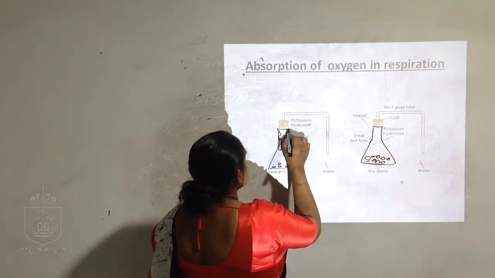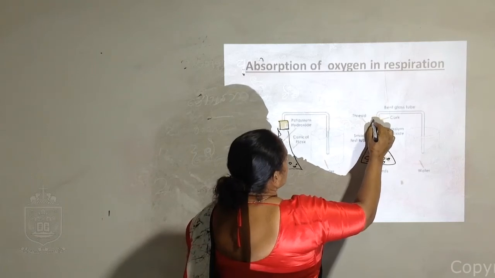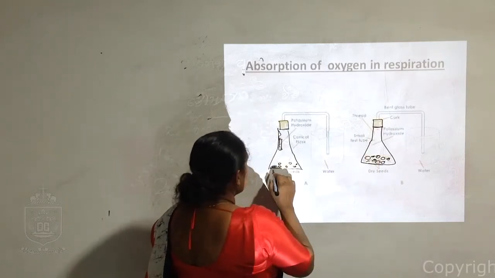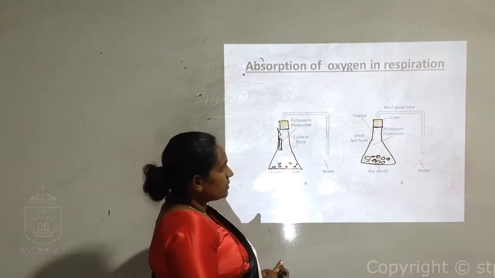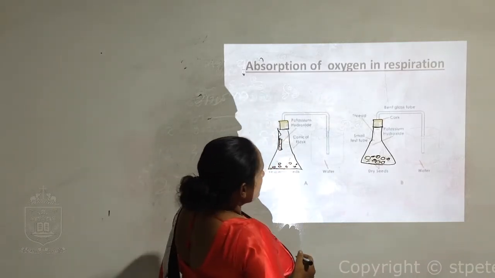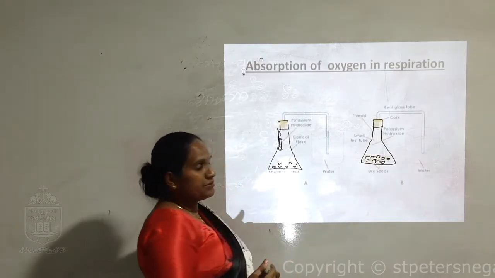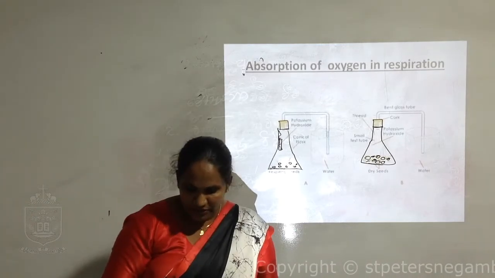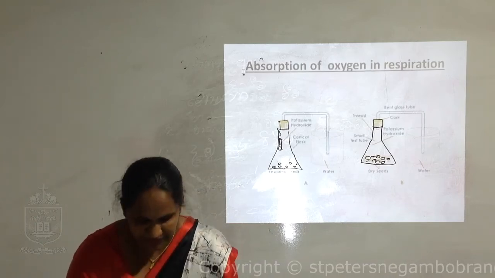This is the experimental setup with germinating seeds, and this is the control experiment with dry seeds. Now I can show you the way to make this apparatus.